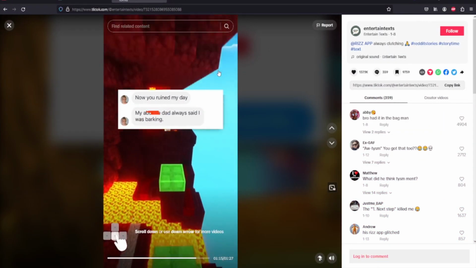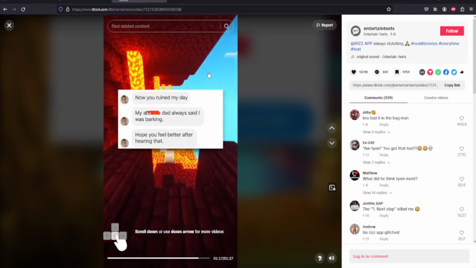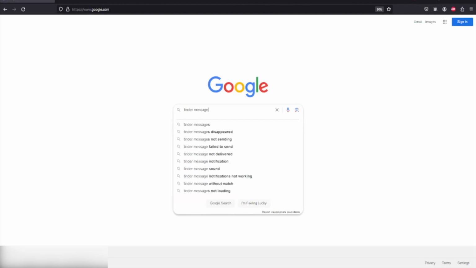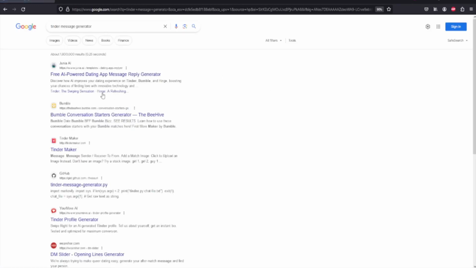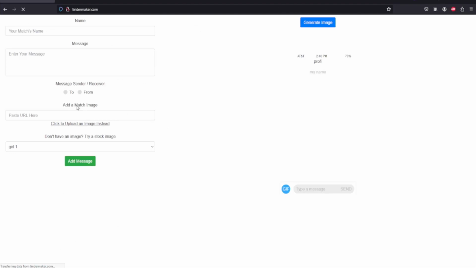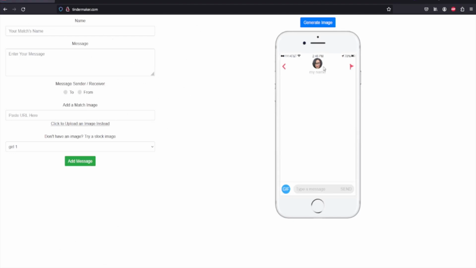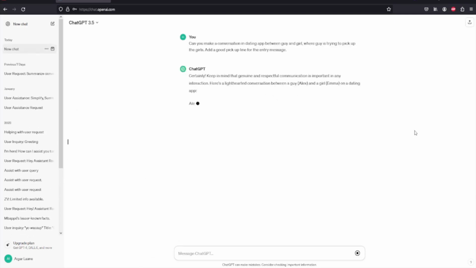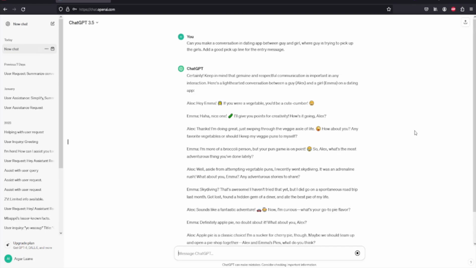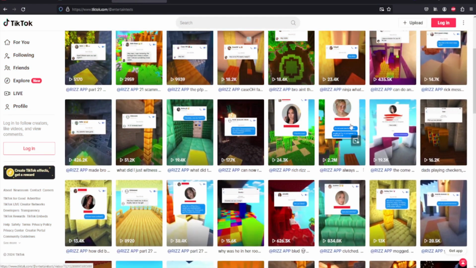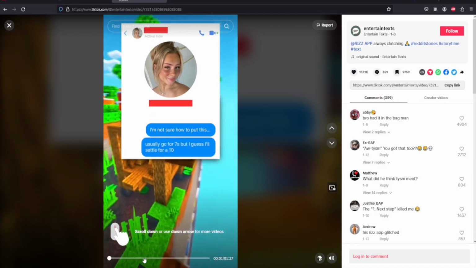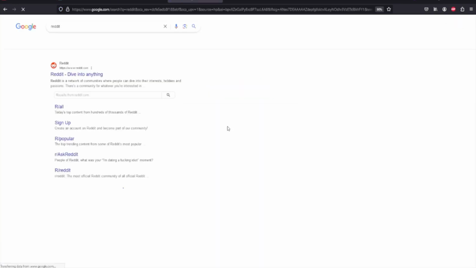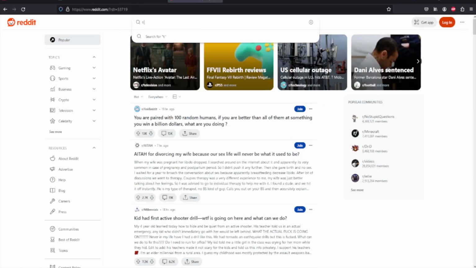The first step is to create the messages. To do that, go to Google and search for Tinder Messages Generator and open up this link here. Now we need to generate a text between a guy and a girl. One way is to go to ChatGPT and ask AI to make the messages, although the results with AI are not going to be that good. Another way is to see what videos competitors are doing and mimic their viral videos. But the best way is to go to Reddit and search for inspiration there.